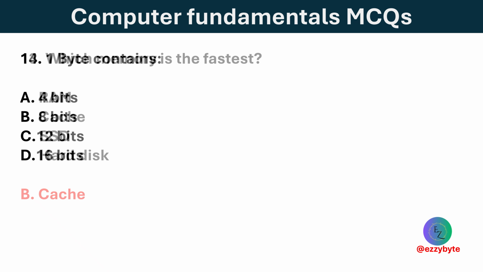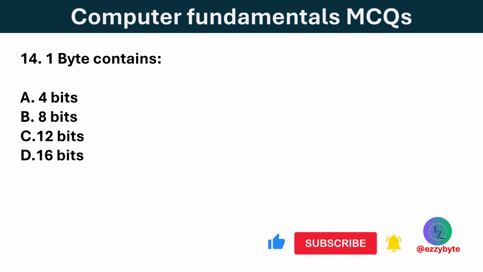1 byte contains how many bits? Options are 4 bits, 8 bits, 12 bits, and 16 bits. Option B is correct. 1 byte consists of 8 bits, which is the basic unit of data in computers.